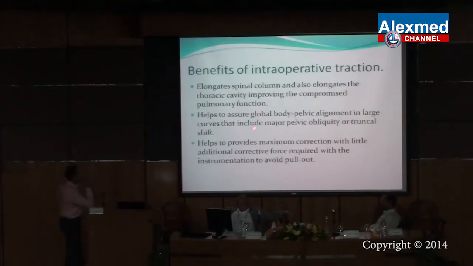What are the benefits of intraoperative traction? It can elongate the spinal column, and also elongates the thoracic cavity, improving the compromised pulmonary function. It helps to ensure the global body-pelvic alignment in large curves. And this is the most important for us: it helps to provide the maximum correction with little additional corrective force required with instrumentation. It avoids the pull out.